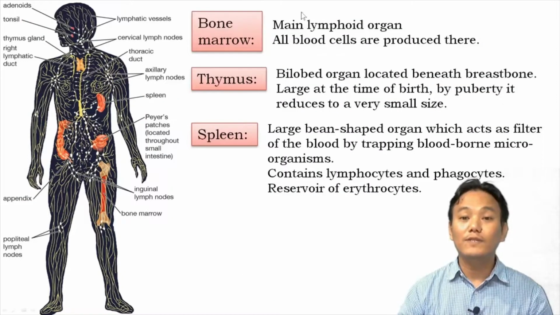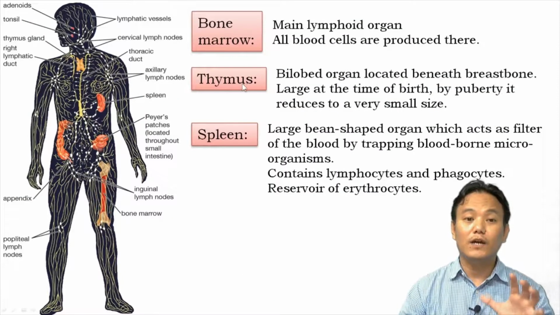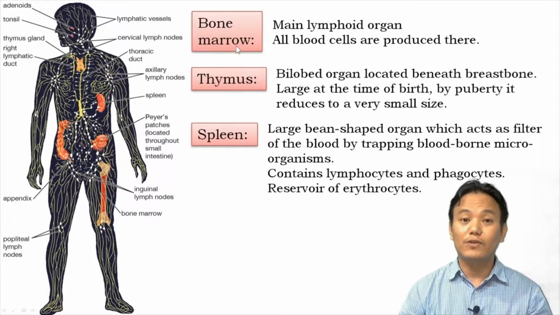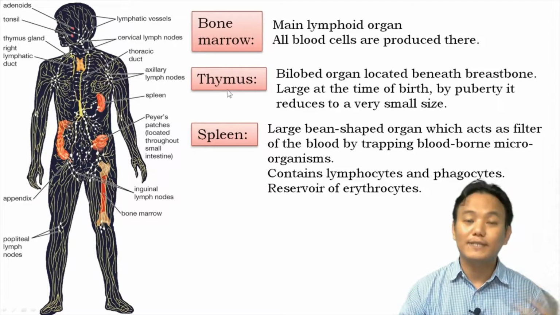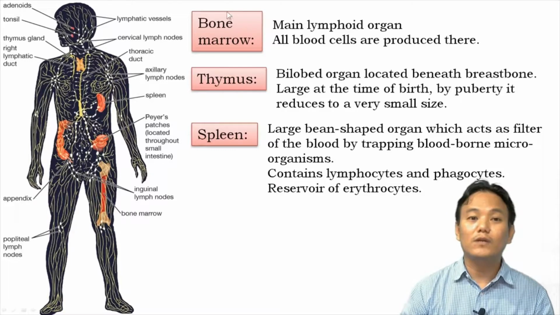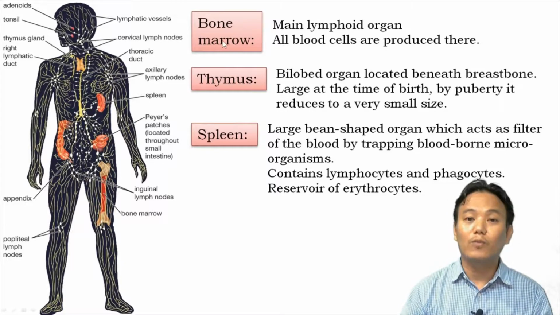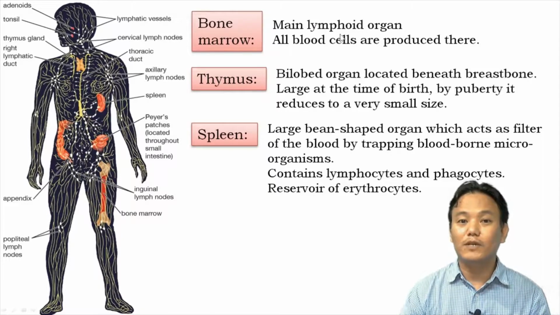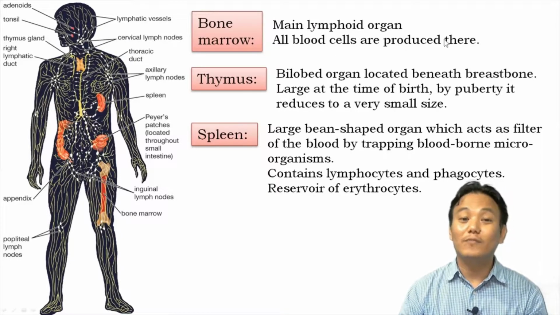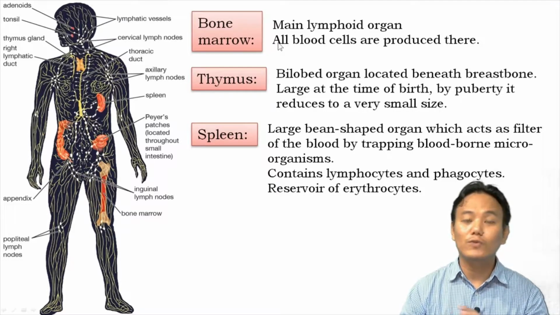Now we have this information regarding specific lymphoid organs which are given in your textbook and which are important from the examination point of view. So the first one is bone marrow. So bone marrow is over here. The bone marrow is said to be the main lymphoid organ. Okay, all the blood cells are produced inside the bone marrow. RBC, WBC, platelets, and all those blood cells are produced within the bone marrow.